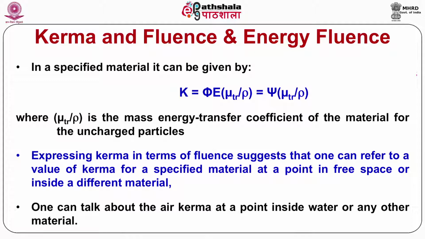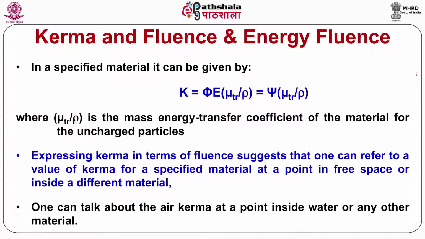In a specified material, the kerma can be given as K is equal to phi, that is particle fluence, times energy E of each of the particles, times the mass transfer coefficient mu Tr by rho. As we know that phi into E is equal to psi, that is energy fluence, and mu Tr by rho is the interaction coefficient.